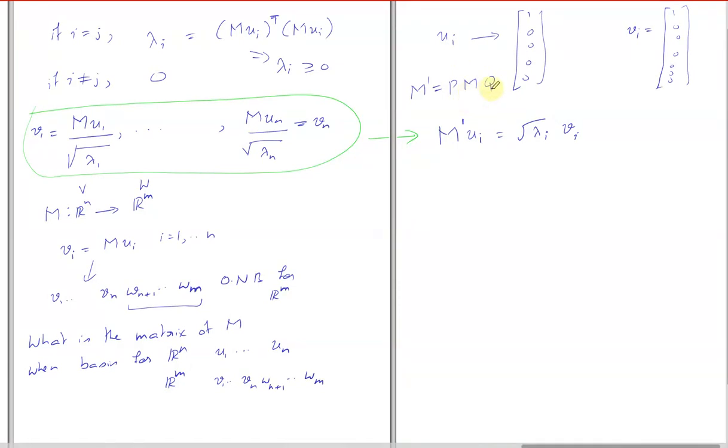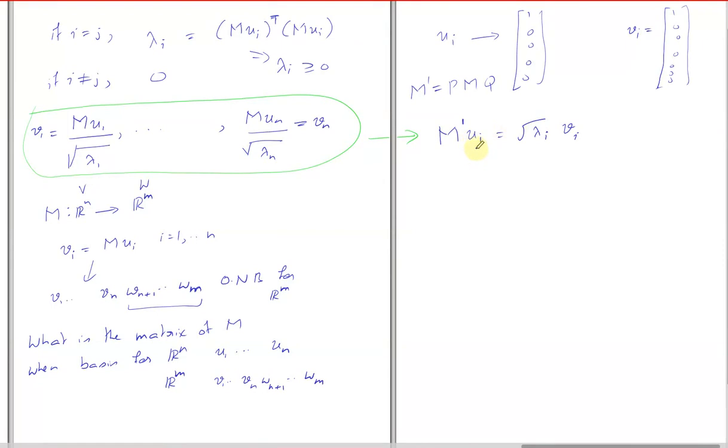So Q changes the domain basis and P changes the range basis. So the new coordinates of U1 is this, V1 is this, but still the transformation should be doing the same thing.